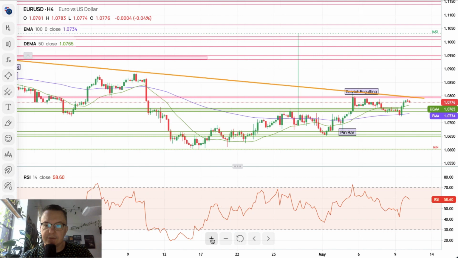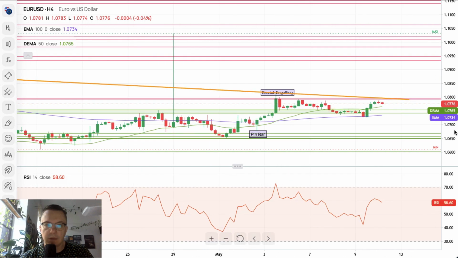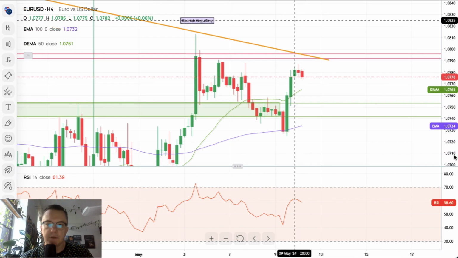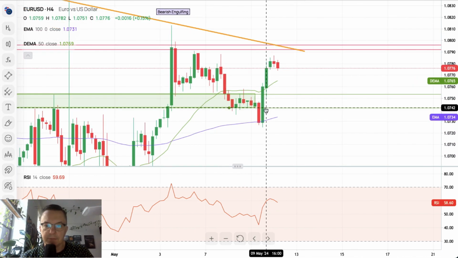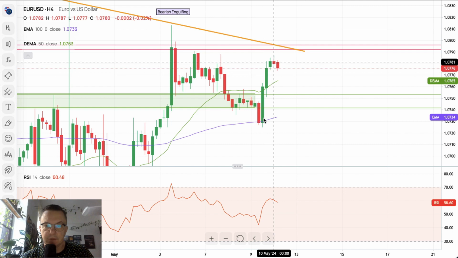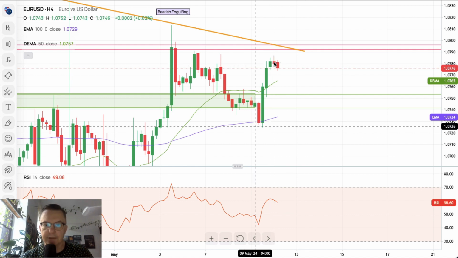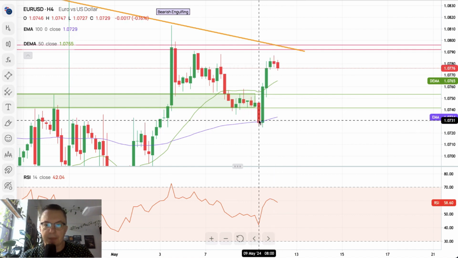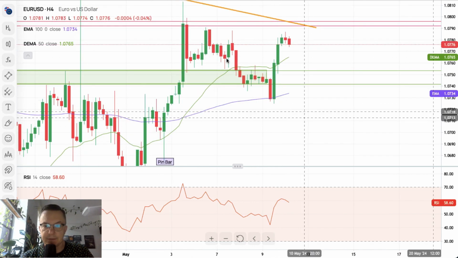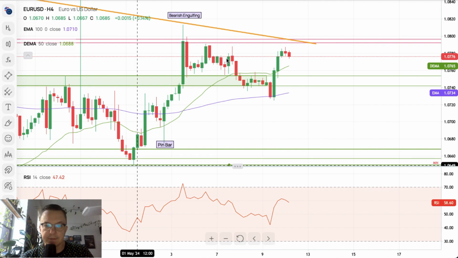Euro dollar on our chart is showing us the bounce from the 100 periods moving average, and we can see it clearly here. Let me just play with my chart. The low is located at the level of 1.0725. Local high was made at 1.0777, so it's not that bad at all. In terms of the bounce, as you remember, we retraced 61% of this recent swing high.